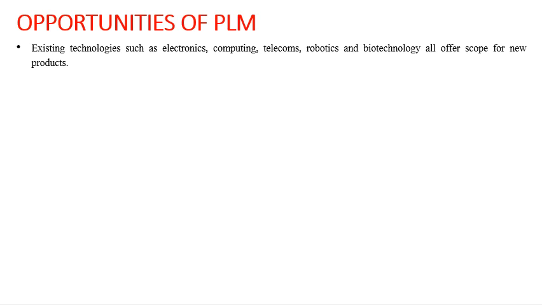You can take an example of a cell phone itself. A cell phone is launched this month in the market, and probably within the next 2 or 3 months, a newer version of the same phone is available in the market. That is the kind of growth that technology has shown, and new products are continuously coming into the market within a very short period of time.